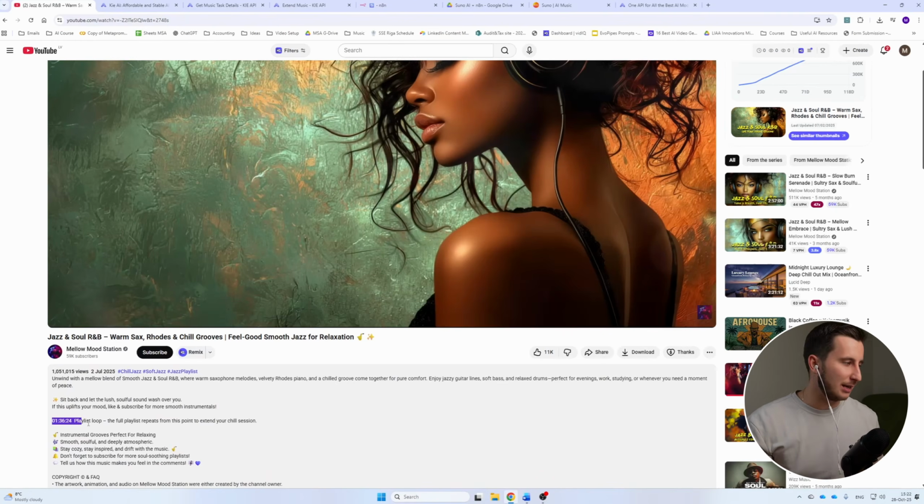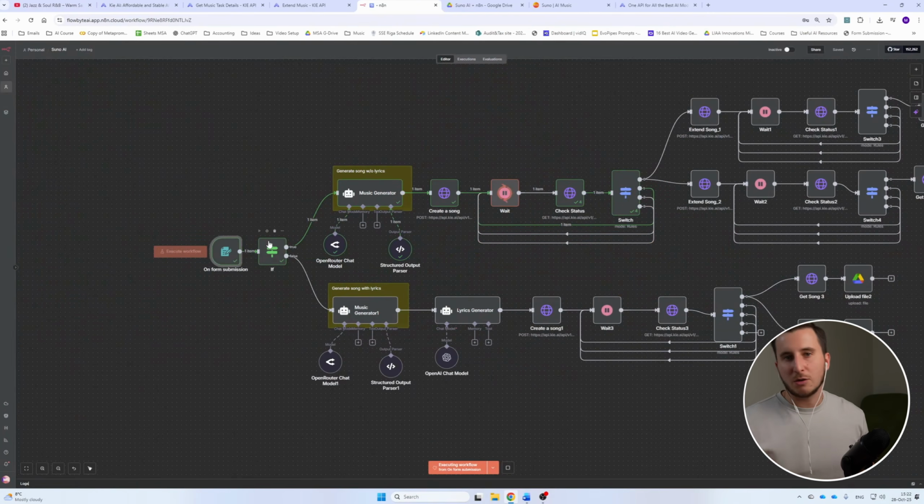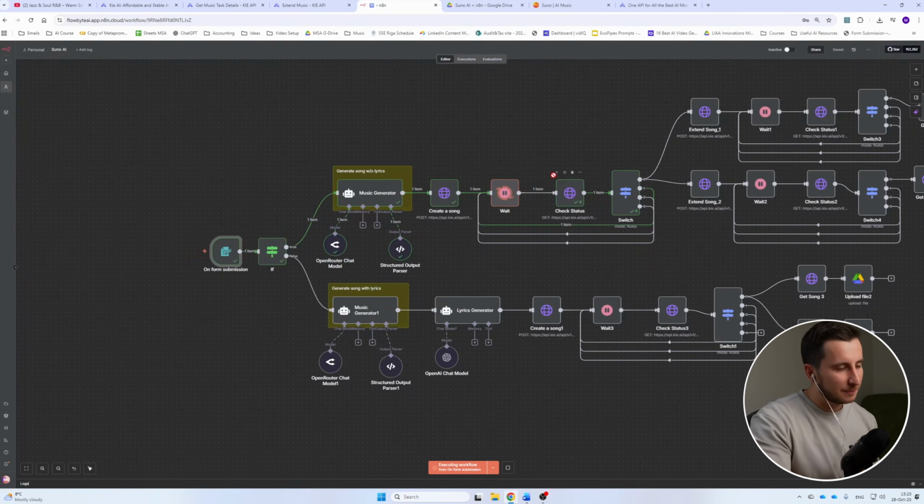The least we need is actually 30 songs for 3 minutes, right? So that's why we would probably rerun this 20 or more times to get something like 40 songs, because not all are going to be the best generations and some are going to be pretty much the same. So that's why we want to generate that a few times, but that's all possible. And you have basically all the songs that you will need to tie together and put on YouTube. That's basically it. So that's pretty cool.